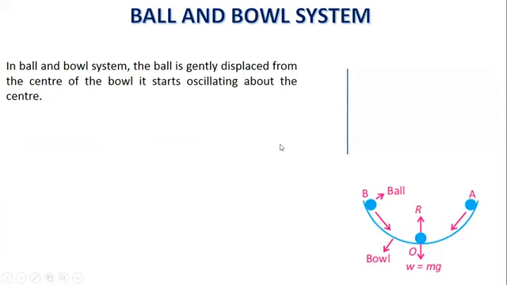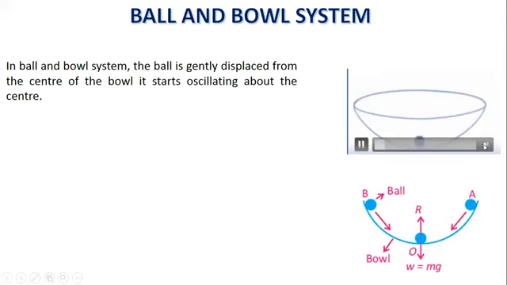Ball and bowl system. In ball and bowl system, the ball is gently displaced from the center of the bowl. It starts oscillating about the center.